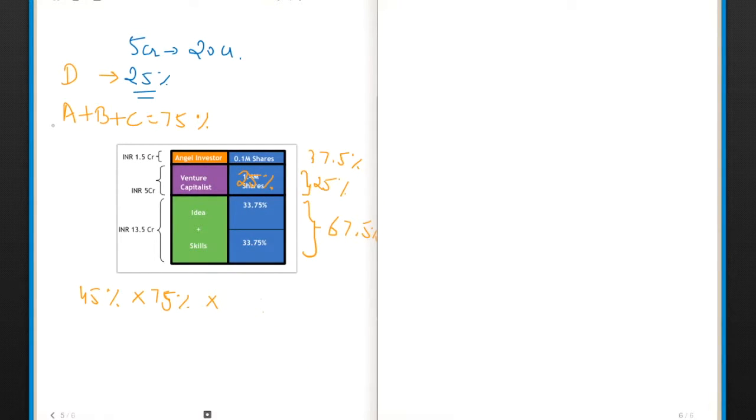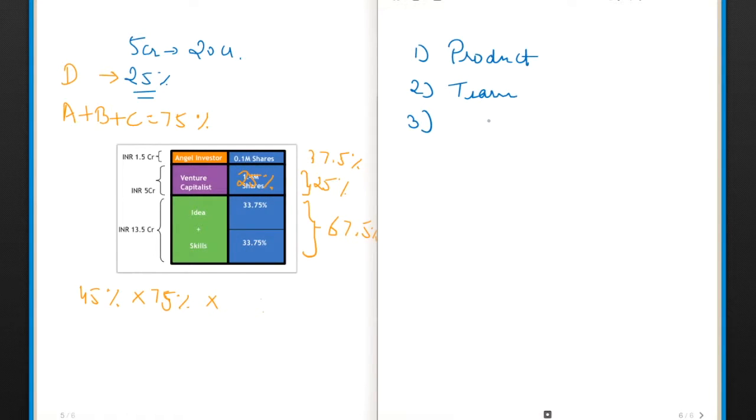So let's come to stage 3. The investor C came into the picture. Okay, he got 10% shares in the company, and the rest 90% of shares were owned by A and B. So after that, they built a strong product. Then they worked really hard and built a great team.